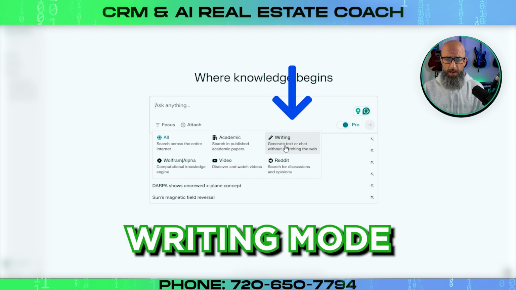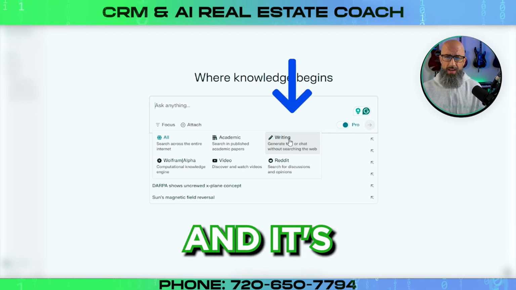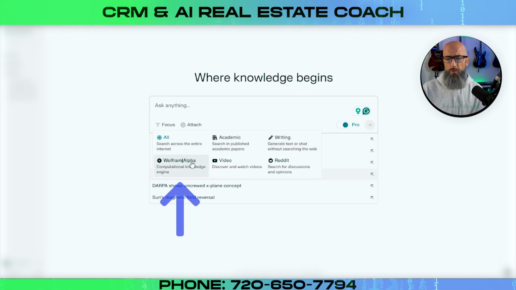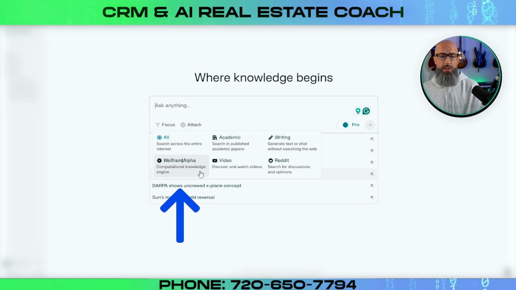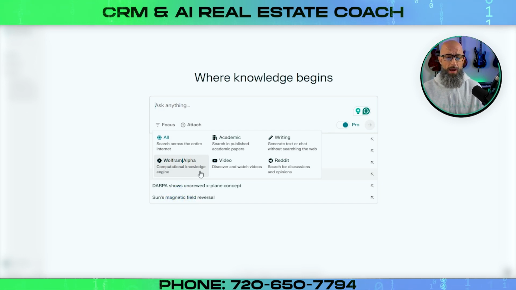And you can also put it into writing mode where you can basically just create content and it's not going to be connected to the web. You have Wolfram Alpha, which is a computational knowledge engine. I haven't really used this yet, but I imagine there's a really good use for it. So I'll find out and update the video later. And then you can also search YouTube.